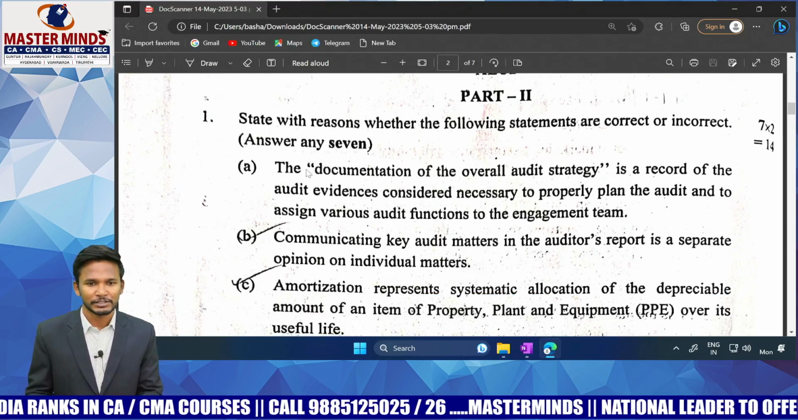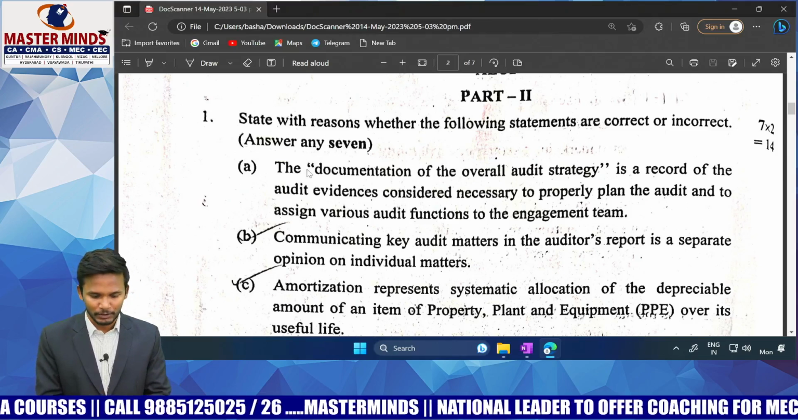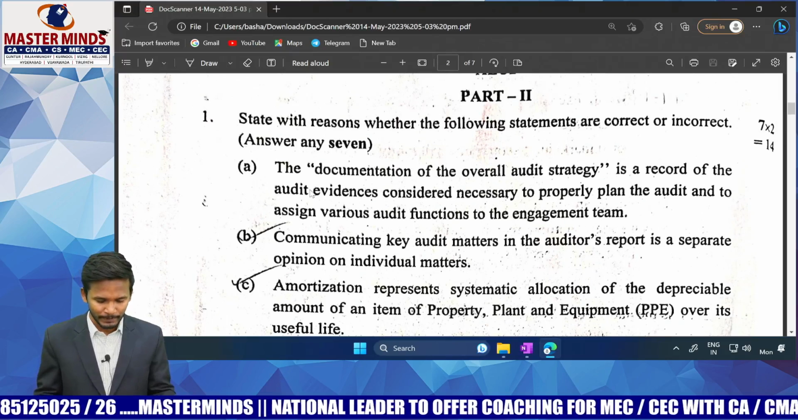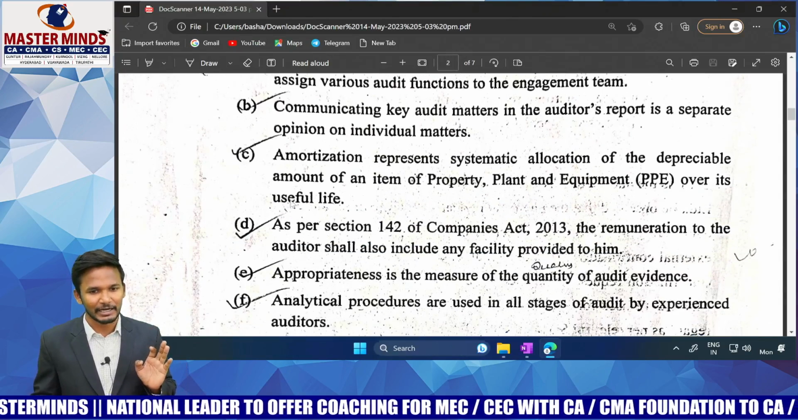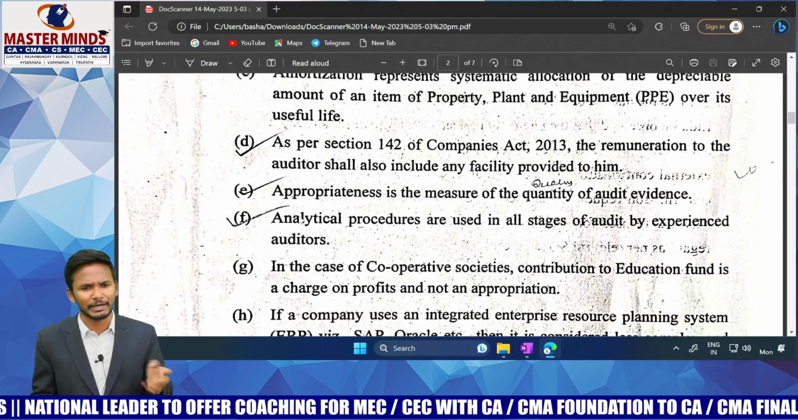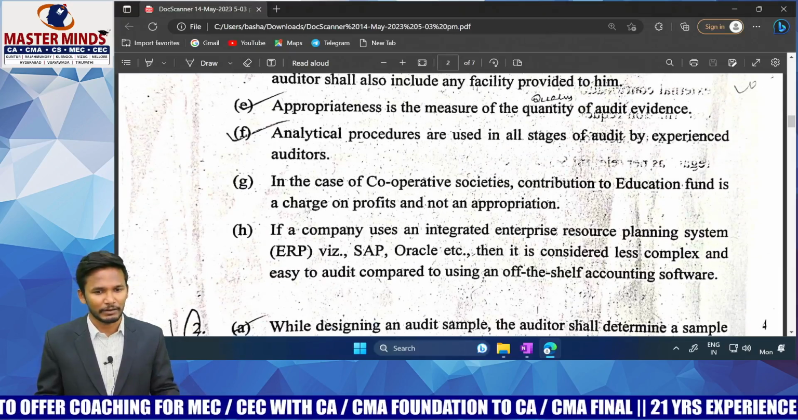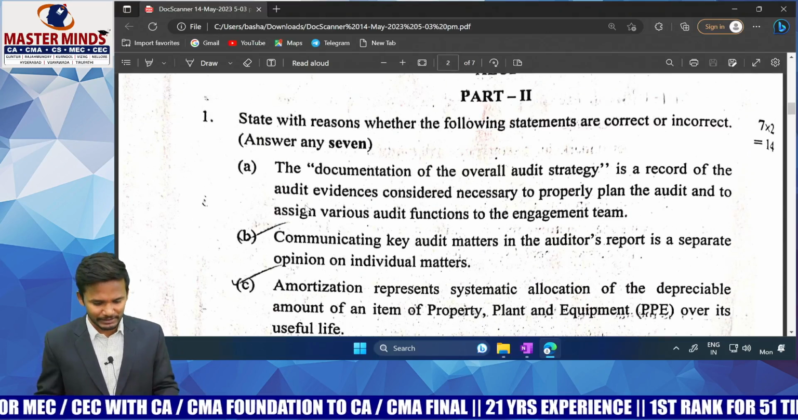First one: state with reasons whether the following statements are correct or incorrect. Answer any 7. Total 8 questions are given. He is asking for 7 questions. That is a bit common, okay? Let me tell you, in all the true or false statements, except the first question and the last question, which are a bit tricky, the remaining are completely manageable. Very simple, straightforward questions, okay? Points A and H are a bit tricky, but the remaining are completely manageable. Let's see the discussion here.